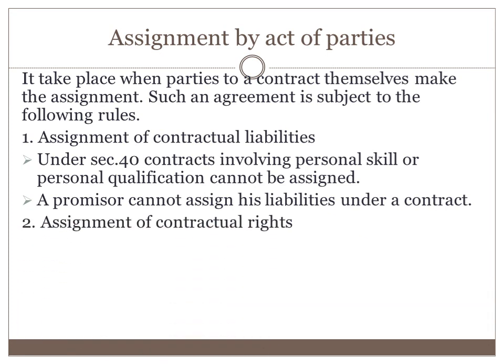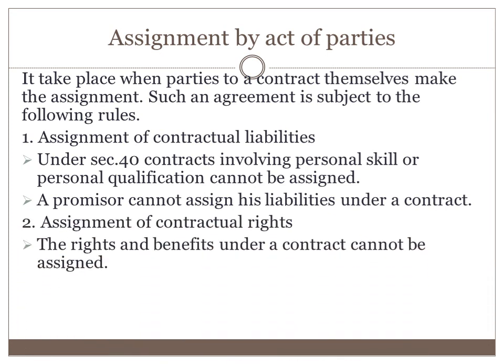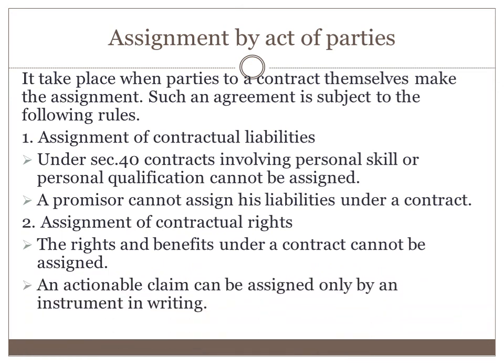Then regarding assignment of contractual rights, the rights and benefits under a contract can be assigned, but an actionable claim can be assigned only by instrument in writing. For example, A owes rupees 10,000 to B, and B owes the same amount to C. Here B cannot ask C to recover from A unless there is another contract between A and C for the purpose.